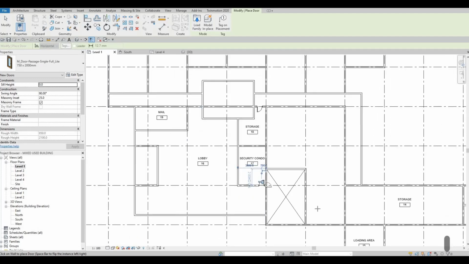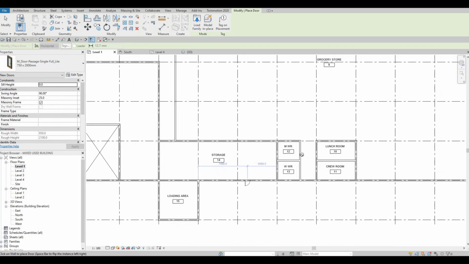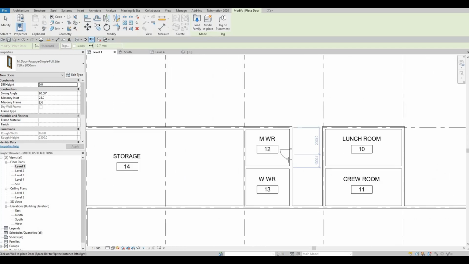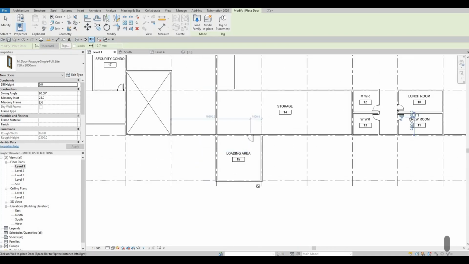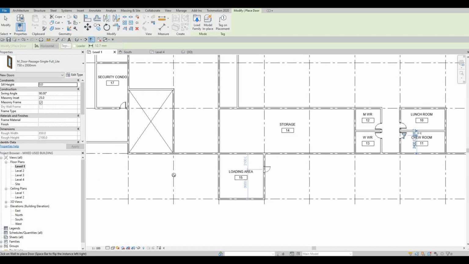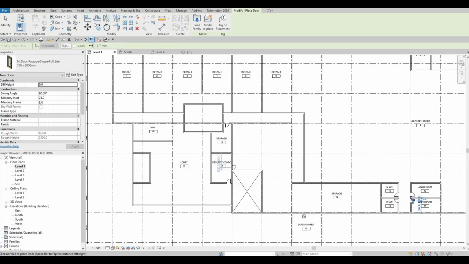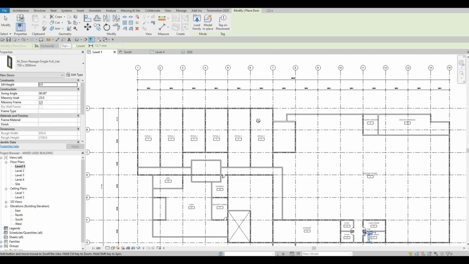We're just going to open this up. Here, let's add in our door. Click on the space bar to change orientation. And then lunchroom right here. We're going to open this up, and then we're going to put an overhead garage door there.